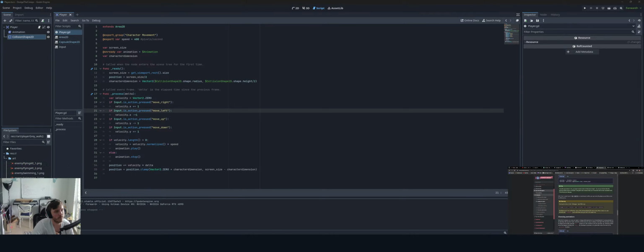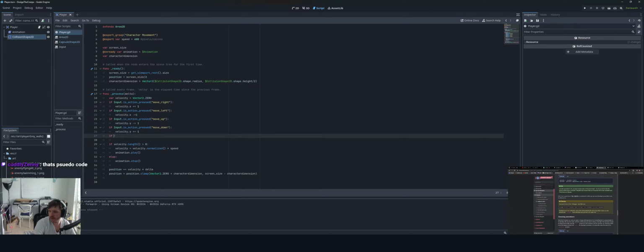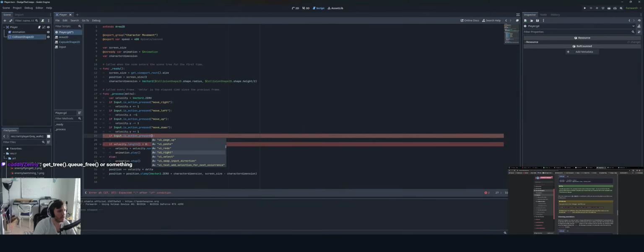Okay. So you would do if input dot is action pressed. There's UI cancel. Is there anything for like escape?